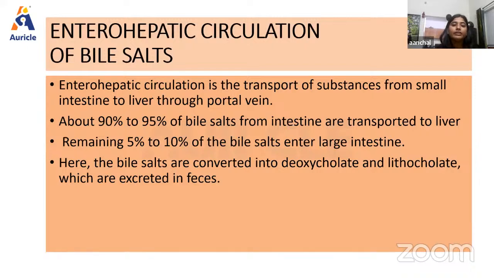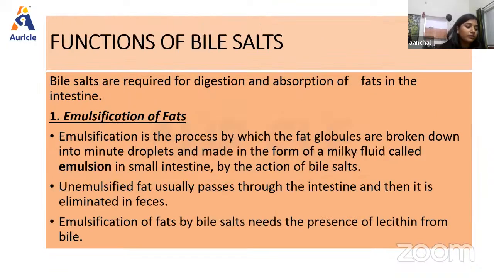Now, as we have already talked about the enterohepatic circulation, it is the transport of substances from the small intestine to the liver through the portal vein. 90 to 95% of bile salts from the intestine are transported to the liver, and 5 to 10% of the bile salts enter the large intestine. Here, the bile salts are converted into two products, as we have discussed, deoxycholate and lithocholate, which are excreted in feces. Then we have the very important functions of bile salts.